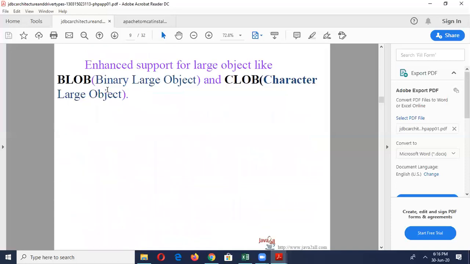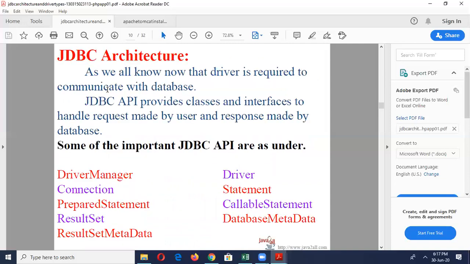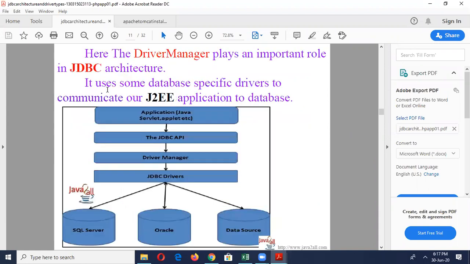The next topic is JDBC architecture. Let us see about JDBC architecture. In the diagram, we see the application, which is the Java application being written. The Java code calls the JDBC library. The JDBC library loads a driver. The driver talks to a particular database. If there is more than one driver, then it is possible to connect to more than one database.